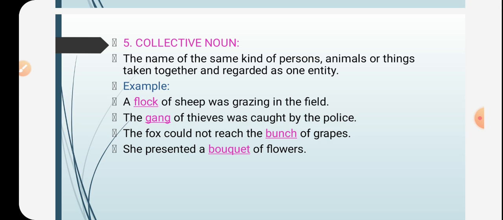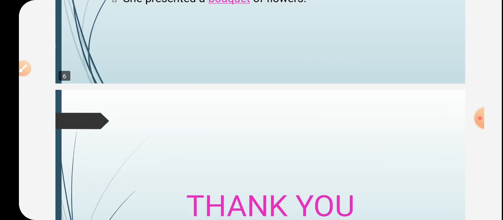Therefore, the word bouquet is a collective noun. So, we can see that collective nouns can be used for animals, for people, for things, that is, fruits and flowers. So, we have collective nouns for various things. And now, this is all about the nouns.